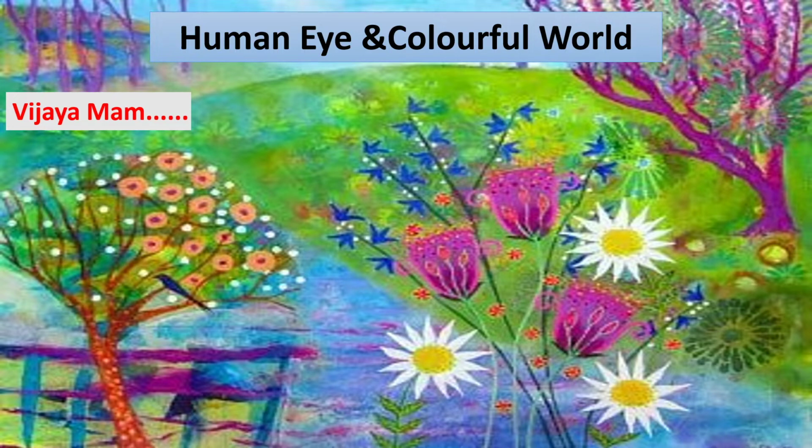Okay, so today I'm going to start a new chapter, Human Eye and the Colorful World. So the colorful world is our topic. As yesterday only the syllabus was released by CBSE, it was given that only colorful world is included. It is with refraction of light through a prism, dispersion of light. What are the causes of dispersion? Tyndall effect. Okay, and about atmospheric refraction, applications of atmospheric refraction. So those all topics I am going to cover in this chapter today.